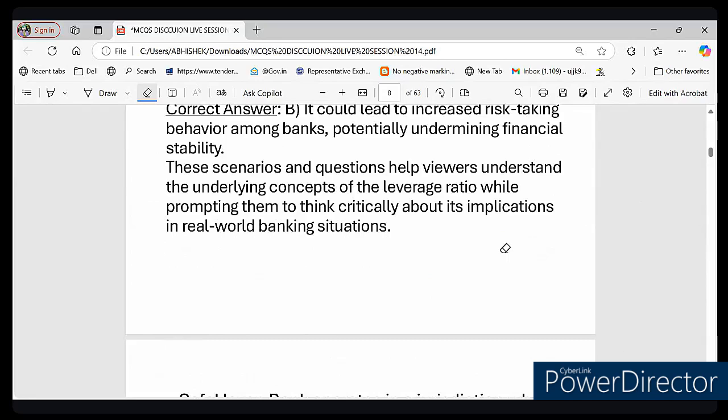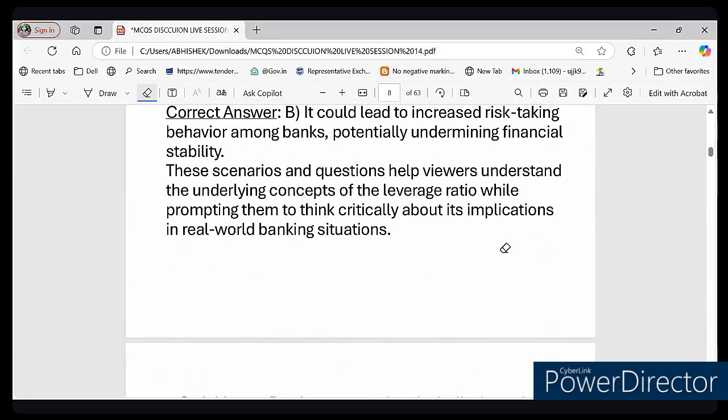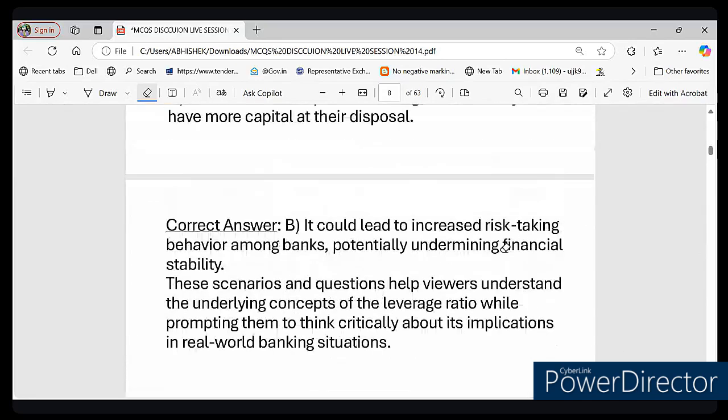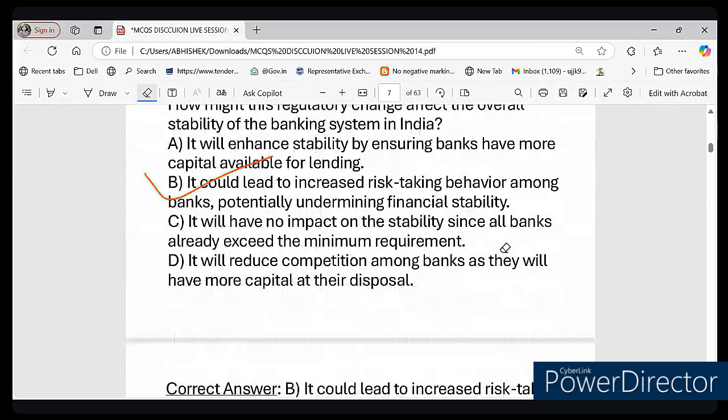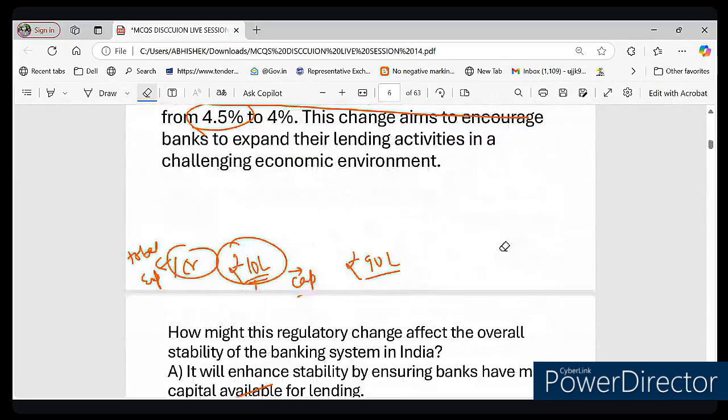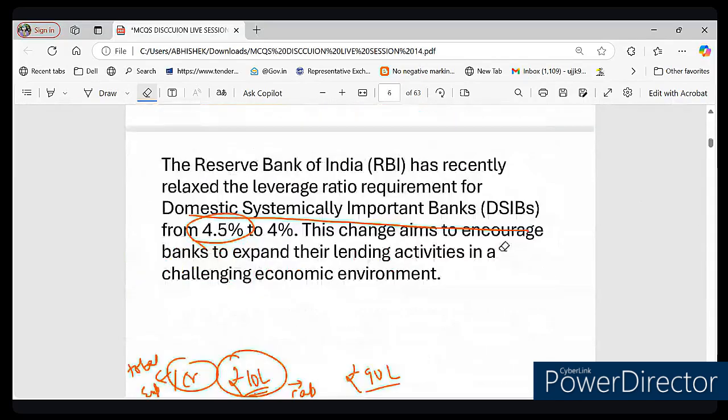Now let me ask you one question. Do you think that this RBI decision will help banks lend more? Yes or no? RBI has decided to reduce the leverage ratio from 4.5 to 4. So do you think this decision will help banks lend more?